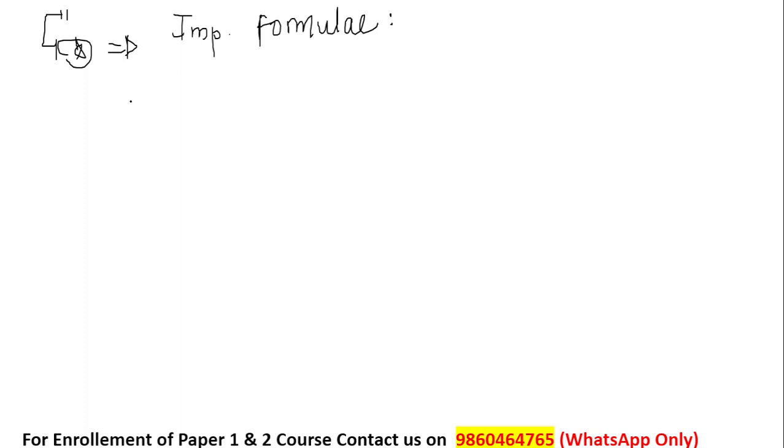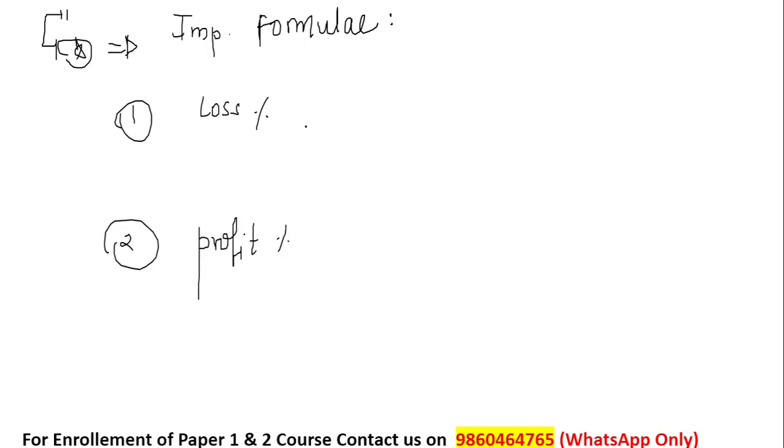Okay, so formula number 1: they'll ask you to find the loss percentage, or they may ask you to find the profit percent. The formula for this is: loss percent is equal to loss divided by cost price into 100. Profit percent is profit upon cost price into 100.